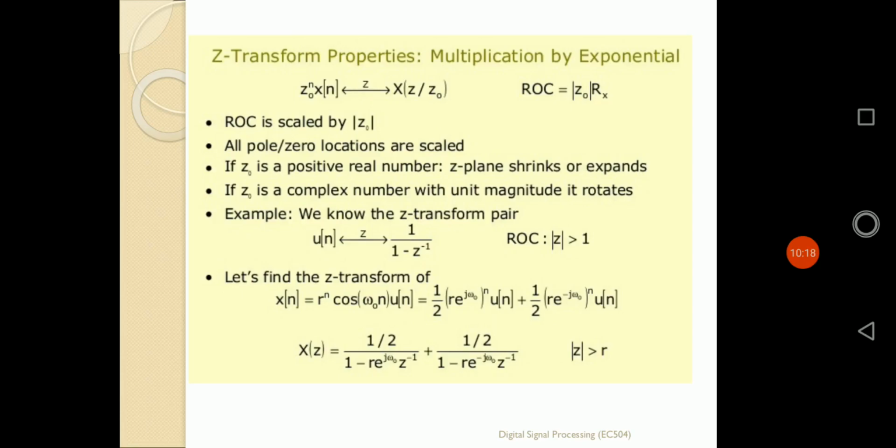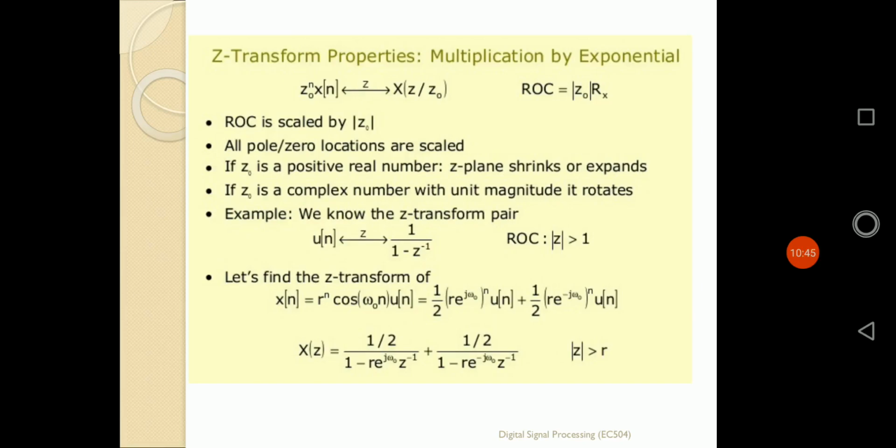Here also the modified ROC is the original ROC multiplied by the magnitude of z0. If the original ROC is z greater than 5, then it will be z greater than 5 times the magnitude of z0. That means the original ROC is simply multiplied by the scalar factor.